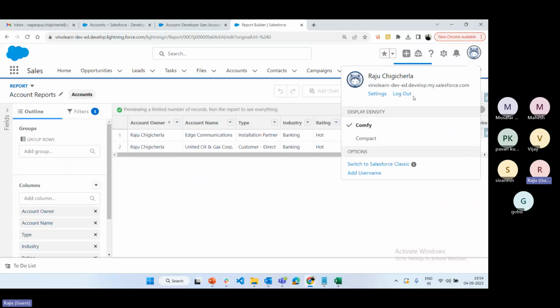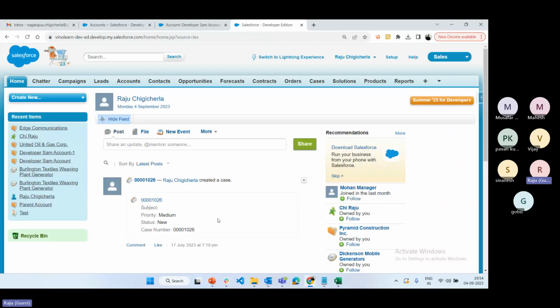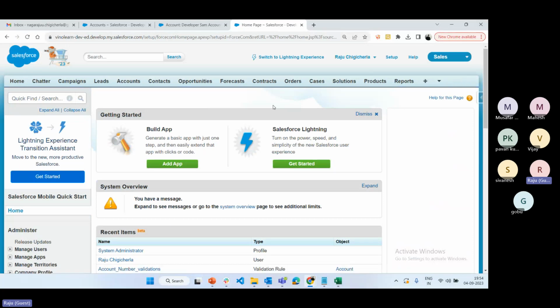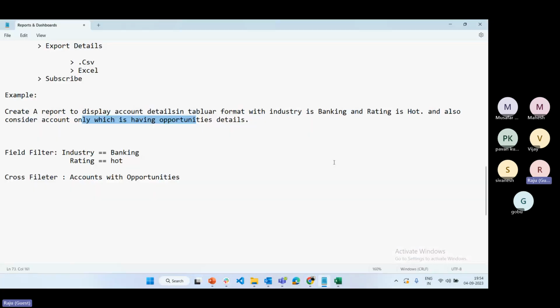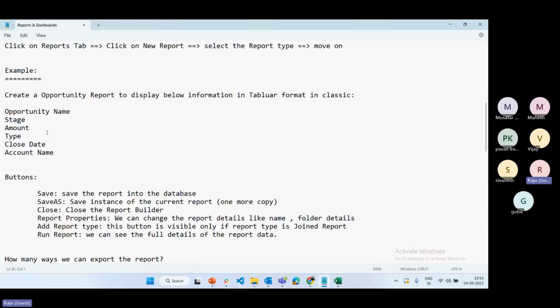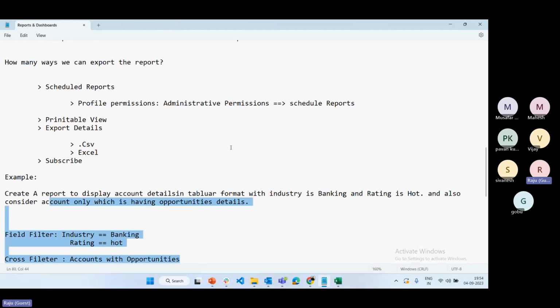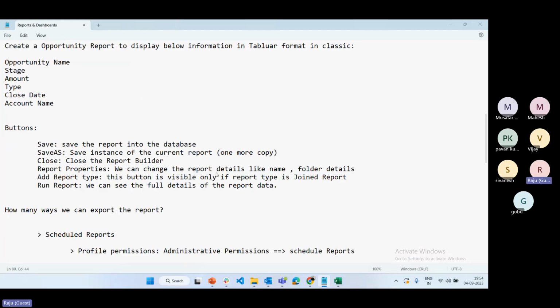Okay, tomorrow we'll discuss the remaining reports, summary and matrix reports in Lightning, and then we'll go for the custom report type. You can practice the same examples, whatever is there in the notes, like opportunity, account. You can practice the same thing. That is the assignment for you.